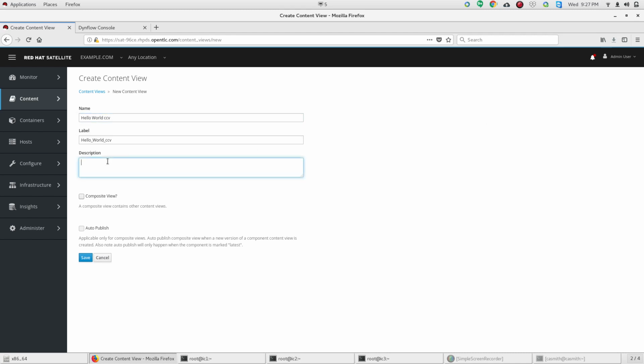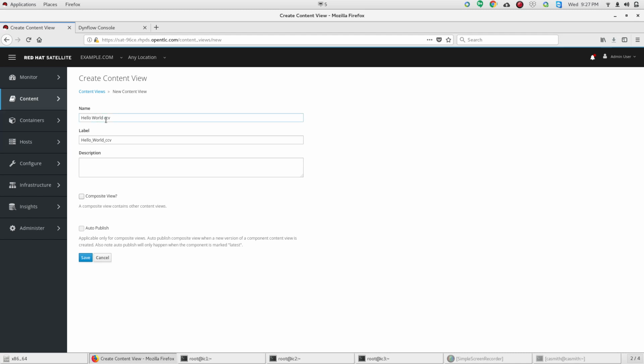So the library is the location where all content that the satellite server has access to is kept, and from there you can promote content through the various development life cycles, and I'm going to get to that part in a second.